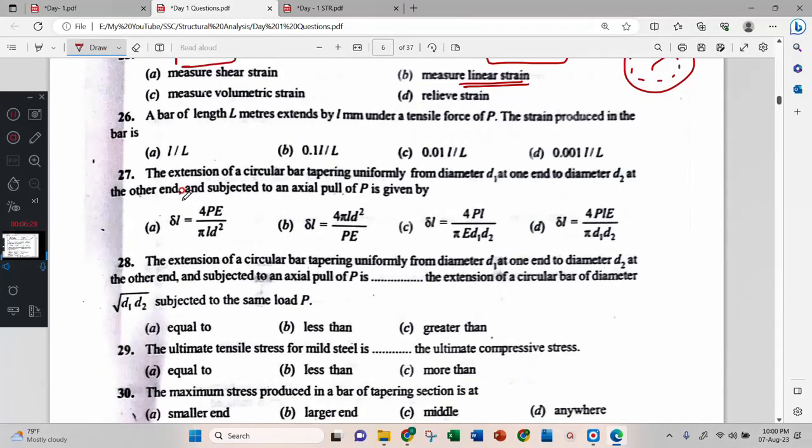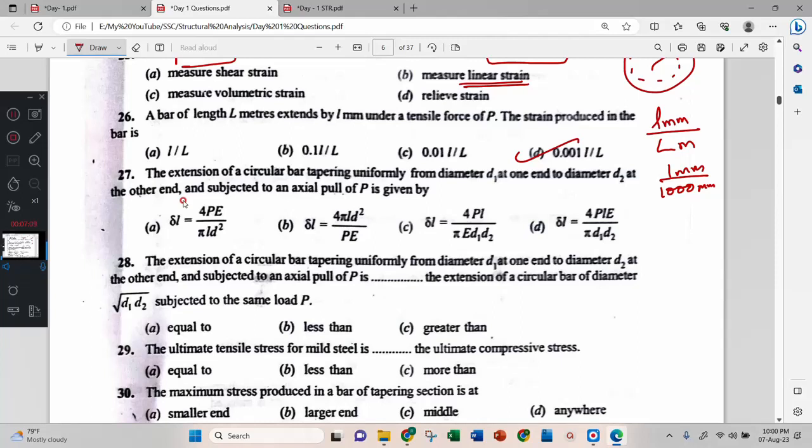Next, a bar of L meter extends by L mm under a tensile force P. The strain produced in the bar. D option, sir. Okay, we'll see. Yes, L mm per L meter. Whether you convert mm or meter, whichever. This is 1 mm by 1000 mm. Therefore D is the correct answer: 1 by 1000 or 0.001 by 1.